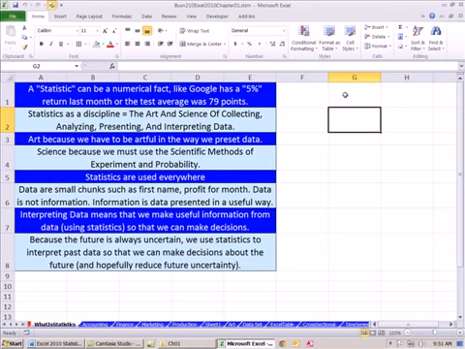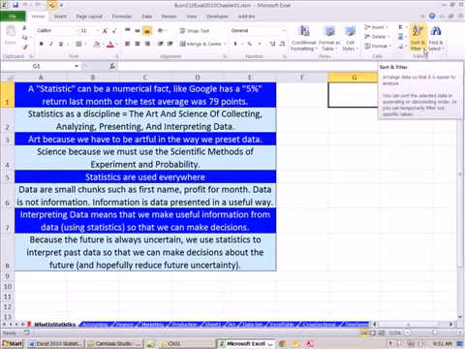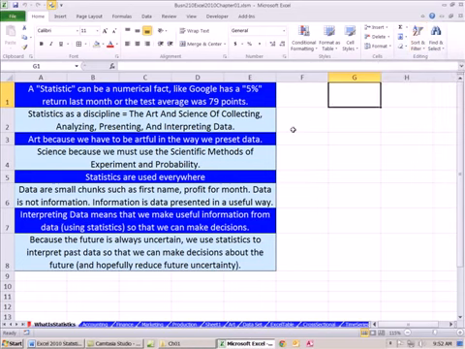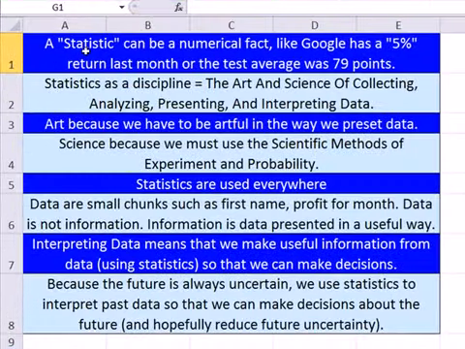In this video, we're in Chapter 1, and we're talking about what is statistics. Now, statistics, well, we could think of a single number. For example, a statistic can be a numerical fact like Google had a 5% return last month, or a test average in a class like 79 points. Those are both called statistics, right? We have a single number, and we get statistics thrown at us all the time.